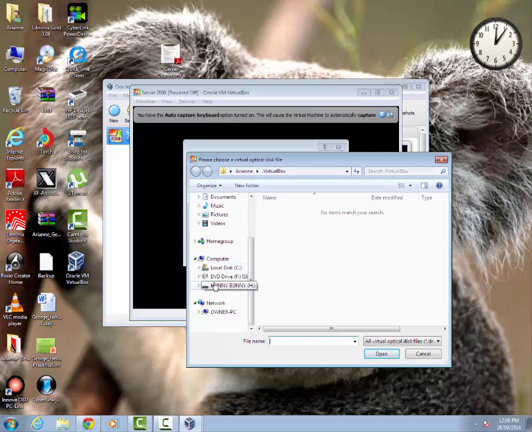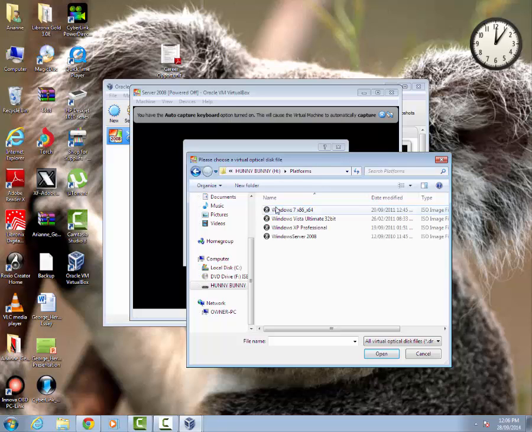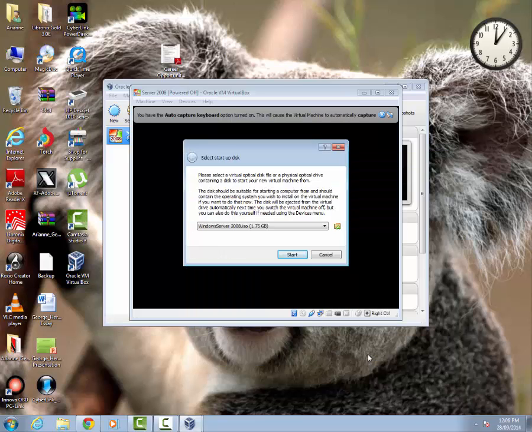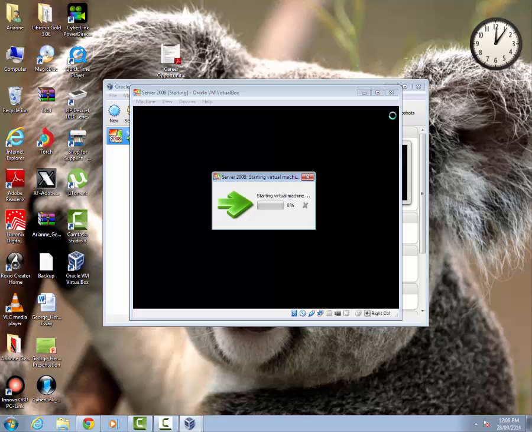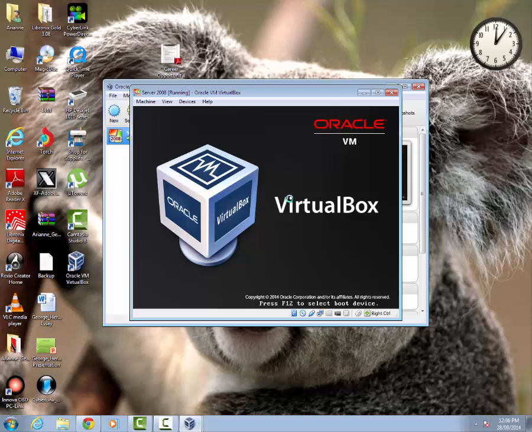In this case, I'm using it off of the flash. Right, and it's Windows 2008. So we're gonna load the ISO image. Alright, open, start. We can close off this, and it will begin to start the loading of the server.